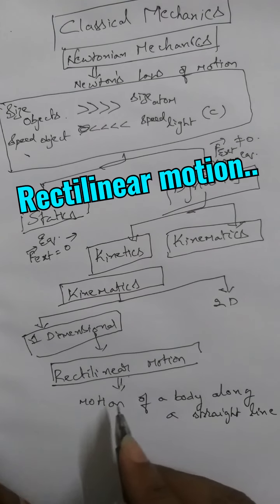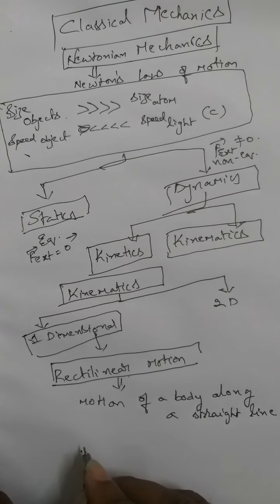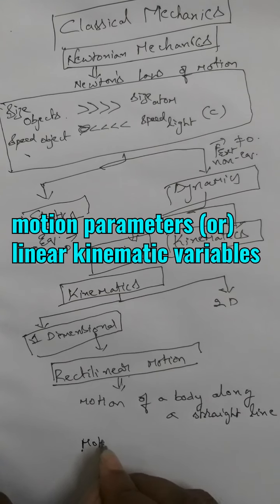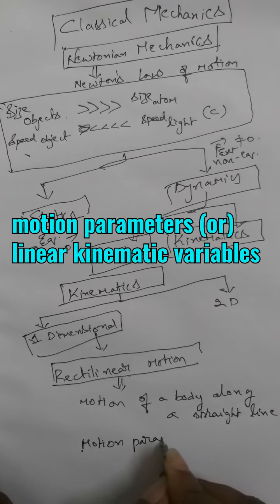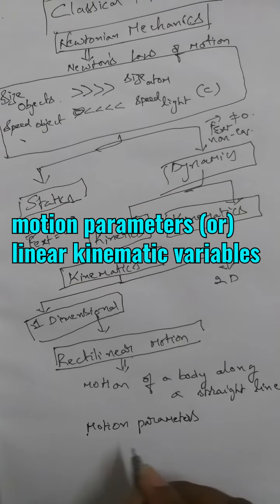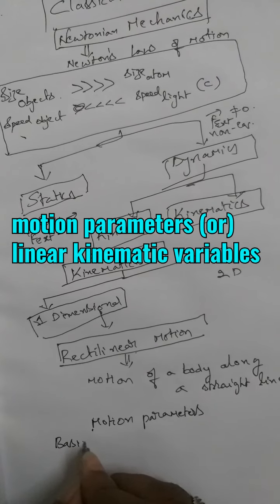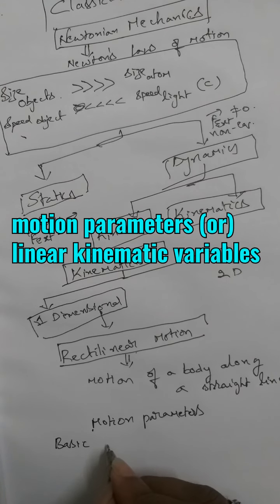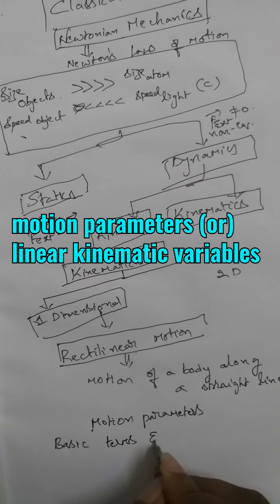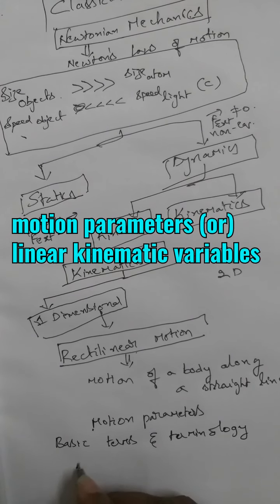So one-dimensional motion means, suppose a particle is there, and all these positions. Here, motion means we are going to learn in kinematics, the main thing is some motion parameters. To learn kinematics in depth, we have to learn about some motion parameters, or we can write them as basic terms and terminology related to kinematics.